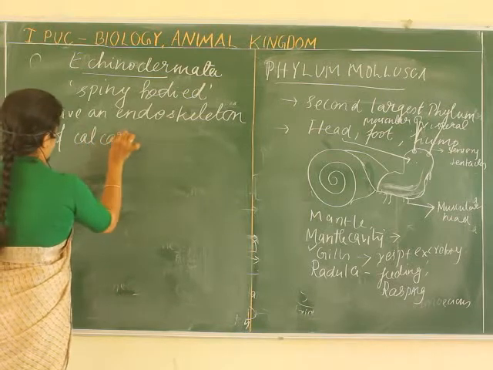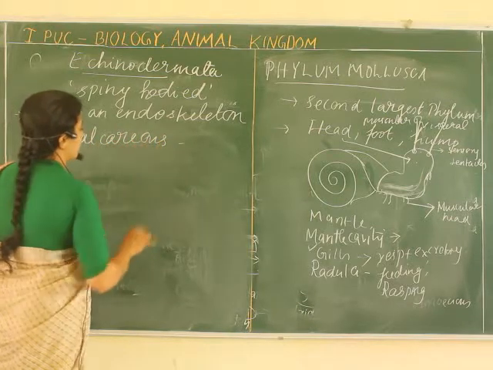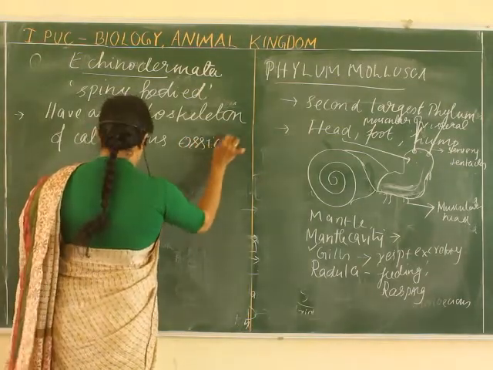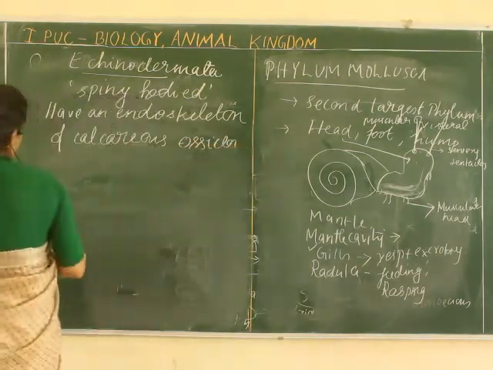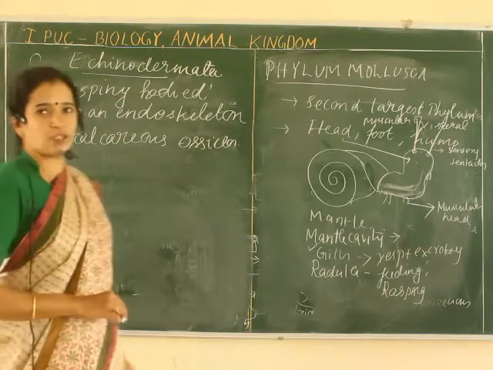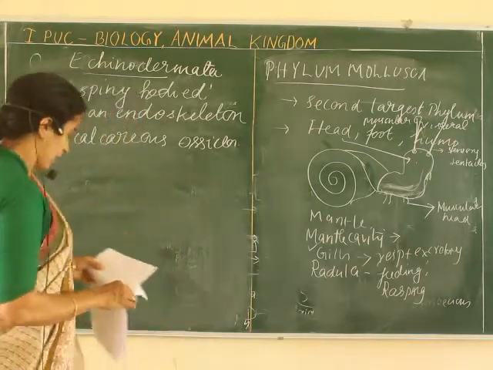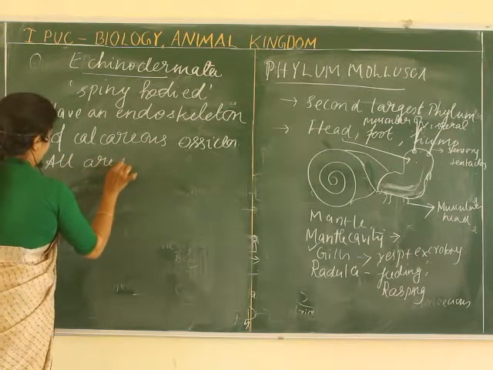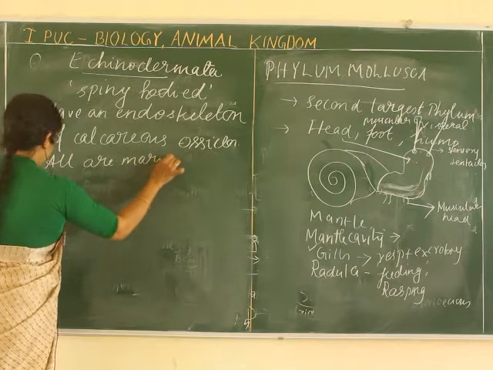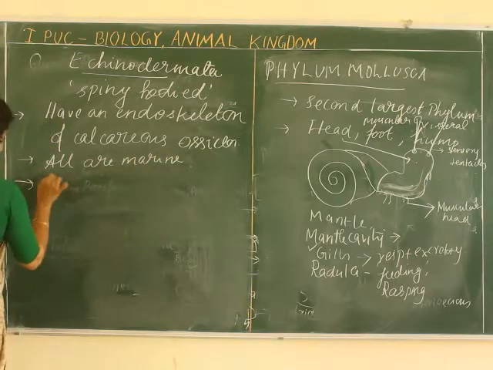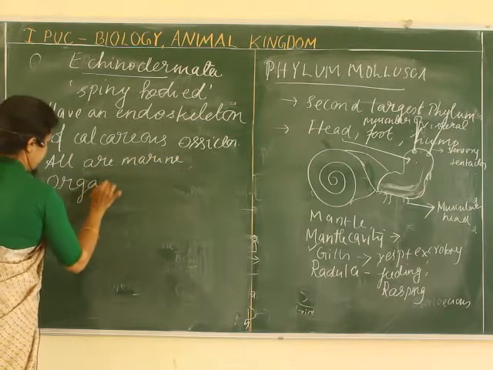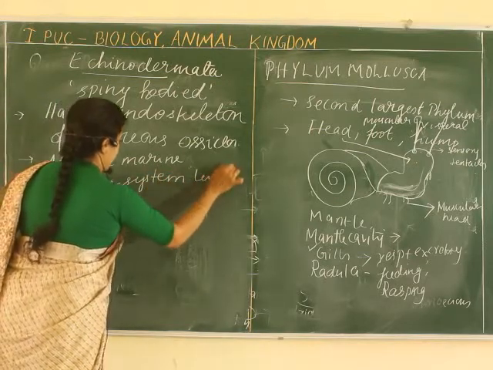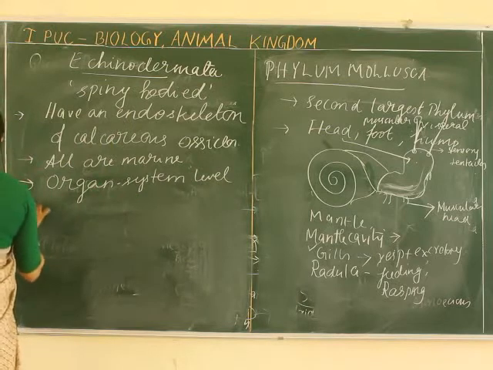What does calcareous mean? It is made up of calcium carbonate. Calcareous ossicles are there. That's why it is named spiny bodied animals, or Echinodermata. Then a very important thing: all are marine. All the organisms in that are marine. Which level of organization do they have? They have organ system level of organization.